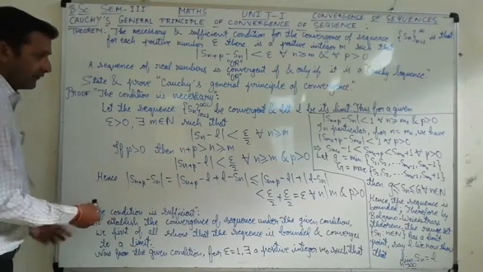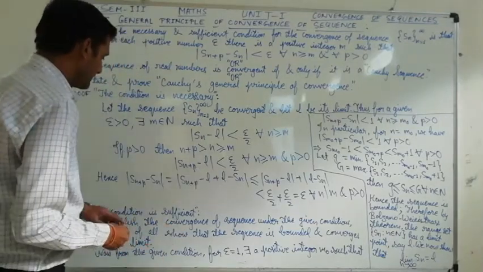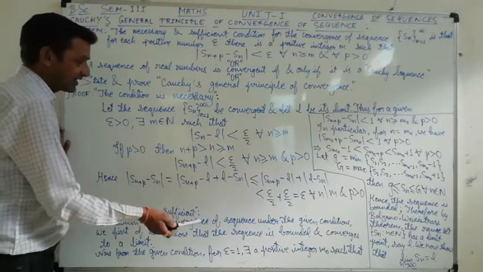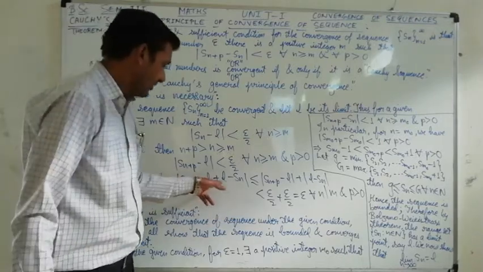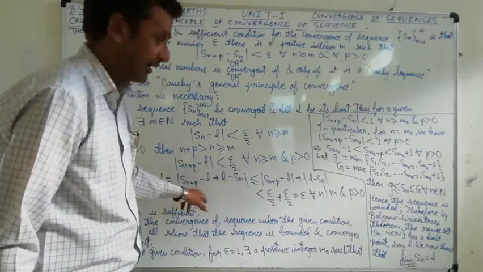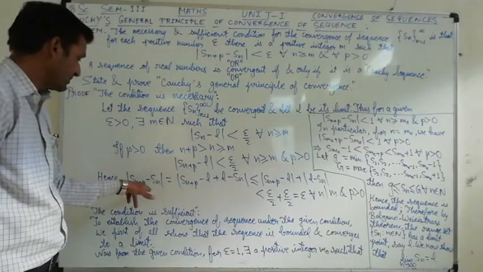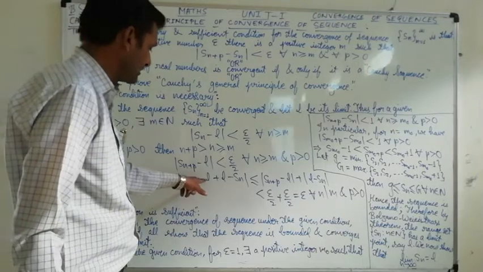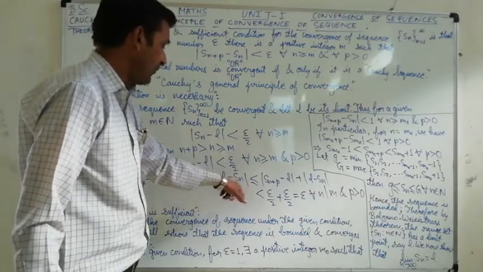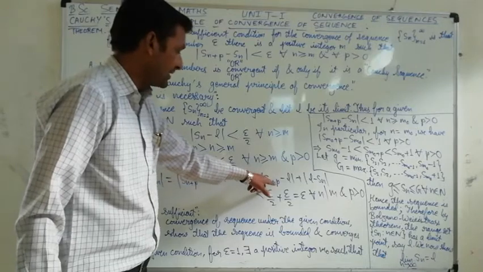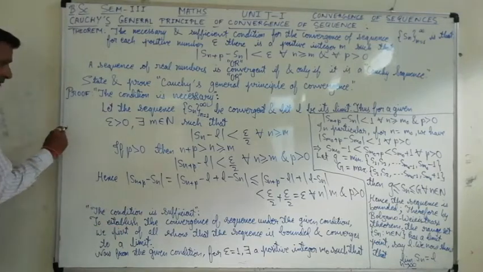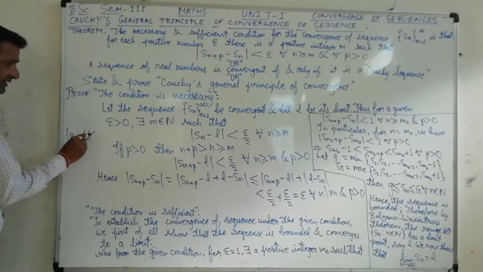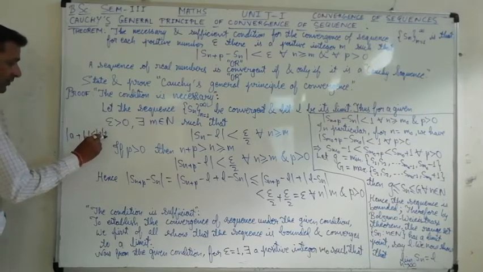Now, from this we can conclude that S(n+p) minus Sn can be expressed as S(n+p) minus L plus L minus Sn; we have added the limit L and subtracted the limit L. So mod of S(n+p) minus Sn can be written as mod of S(n+p) minus L plus L minus Sn, which is less than or equal to mod of S(n+p) minus L plus mod of L minus Sn. I expressed in my previous theorem also that mod of A plus B will always be less than or equal to mod of A plus mod of B.